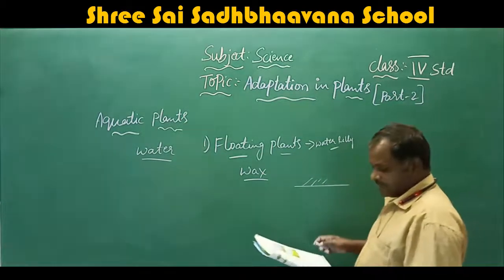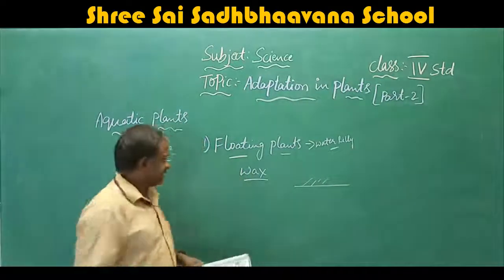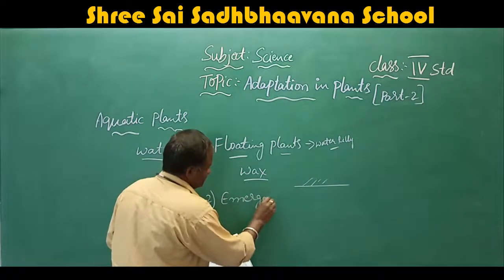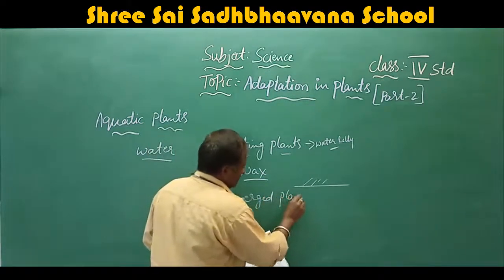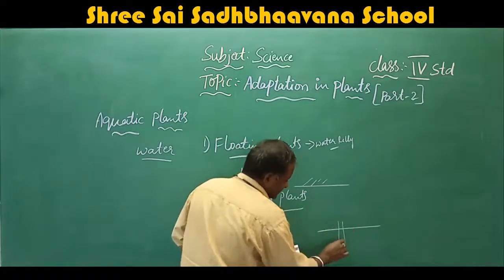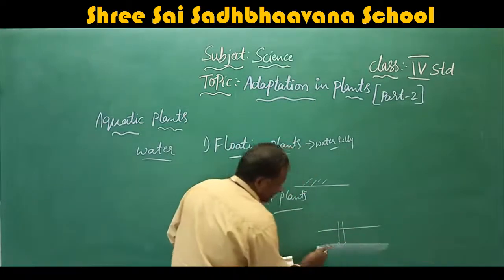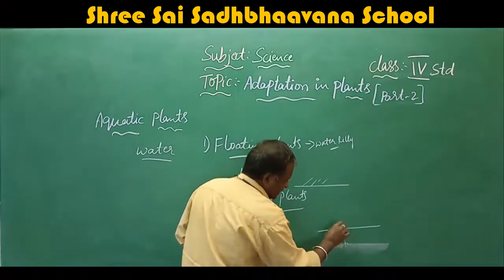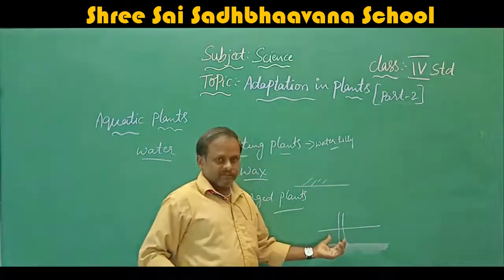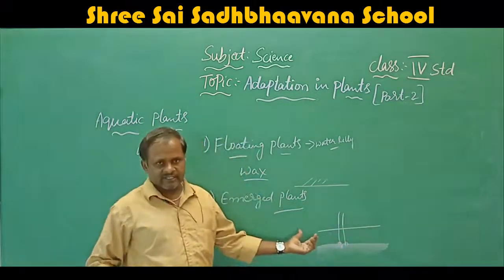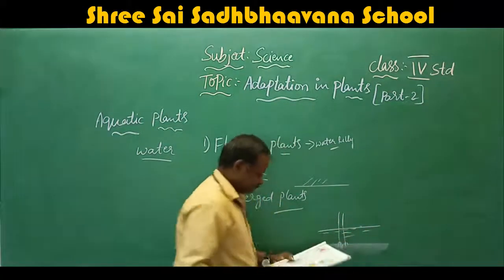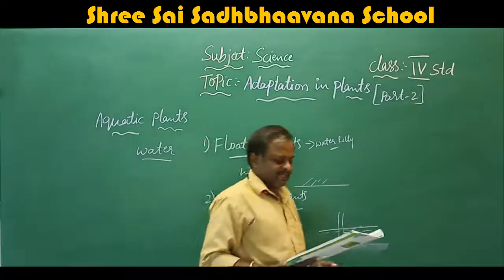How do emergent plants stand like this? They fix their roots to the earth, with part of the body above the water and the other part below the water level. That is called emergent plants.